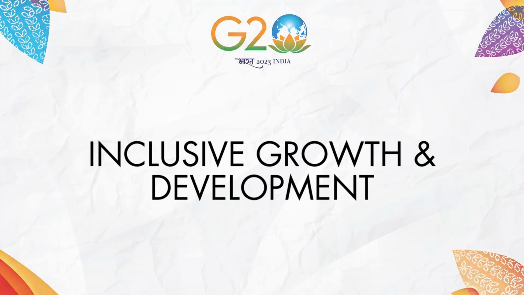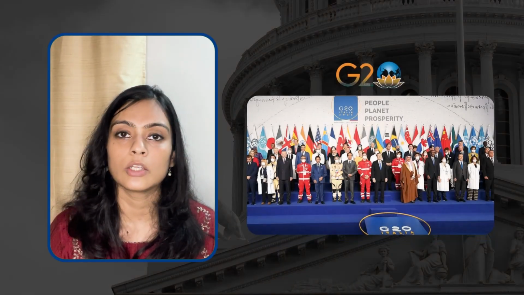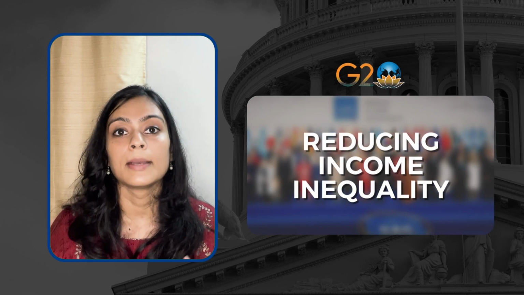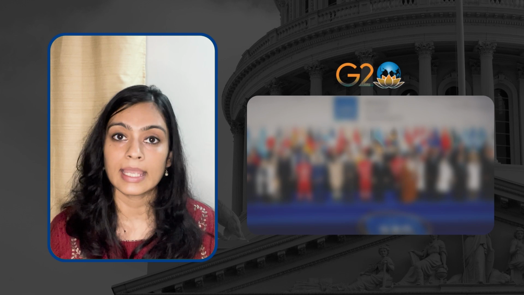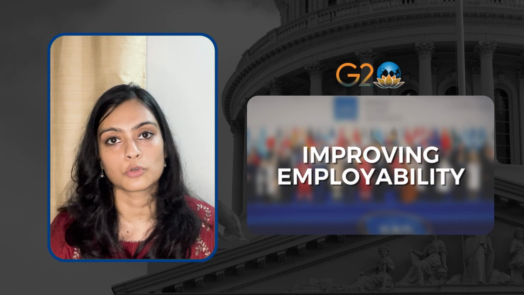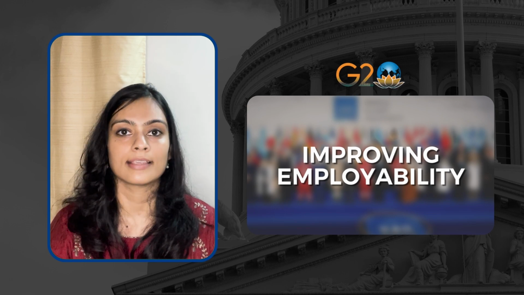The fifth point relates to inclusive growth and development. Now, growth and development, we all agree, is important, but it should be inclusive in nature. This means that nobody should be left behind. And hence, G20 also talks about poverty reduction, reducing income inequality, improving the employment and the employability of the people, and promoting an inclusive growth and development of these economies.